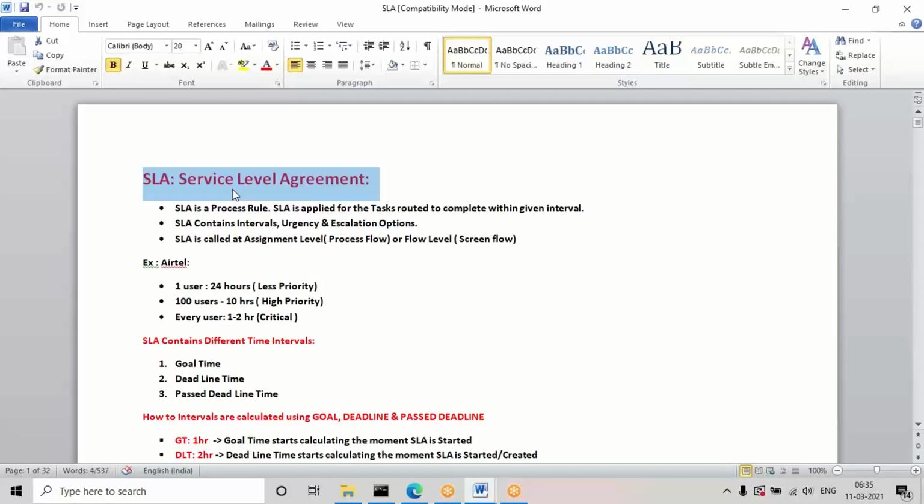Like that, for every task, when they route the task, they will assign this service level. It contains some intervals, and a priority will be there. That is what I'm going to discuss now. First of all, it contains three types of intervals: goal, deadline, and past deadline time.